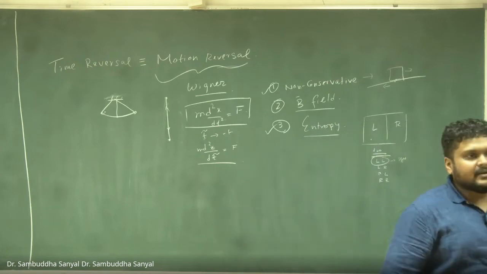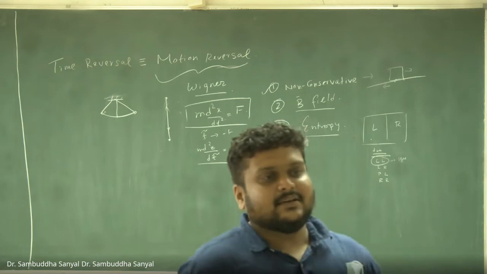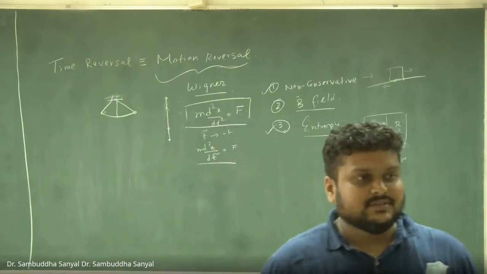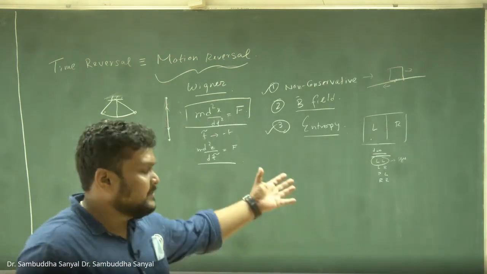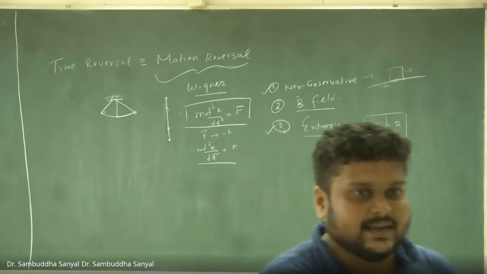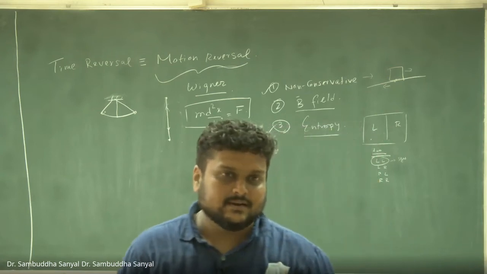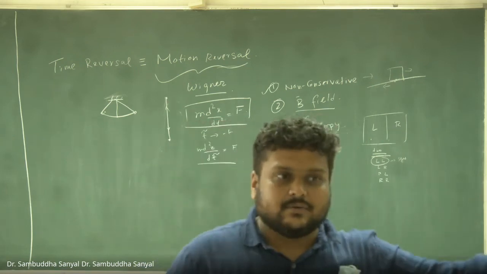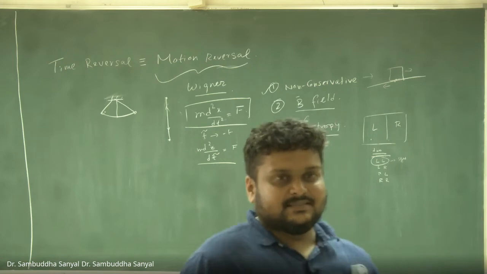So for Avogadro's number of particles, the probability of seeing such a phenomenon is almost zero, and we explain that by introducing a quantity called entropy, which counts the number of microstates and quantifies this phenomenon. Similarly, there are infinitely many configurations in which an egg can break, but there is only one configuration in which it can recombine. Even though nothing in Newton's equation rules that out, it might sound peculiar to you because you don't experience this.